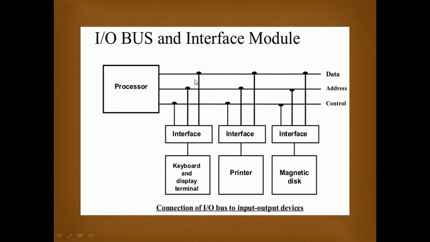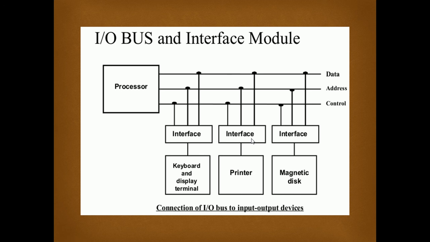These are the buses: the data bus, the address bus and the control lines. The data bus carries the actual data which needs to be read or written. The address lines contain the address of the interface unit from where the data is to be read or written, and the control lines carry the signal that tells when to read the data from that interface unit or to write the data to that interface unit.